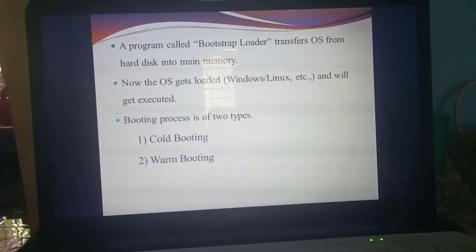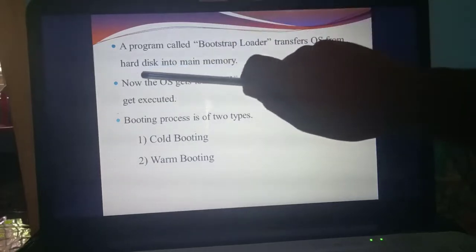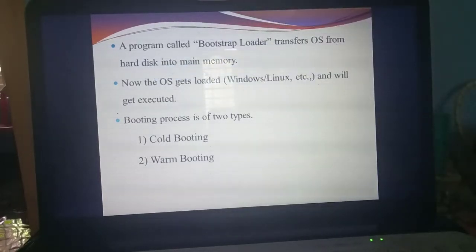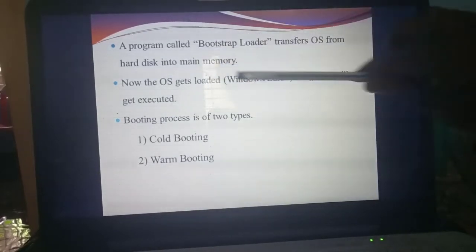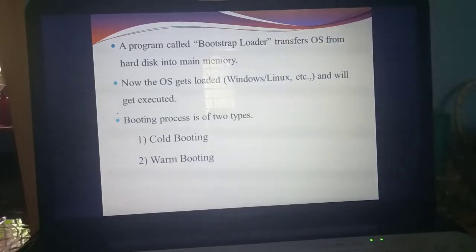What's the use of bootstrap loader? It will transfer the OS from the hard disk, that is the contents present in the hard disk, into main memory. Now the OS gets loaded. Immediately the contents present in the hard disk are transferred to main memory. Now the operating system will get loaded. Windows or Linux are examples of operating system.